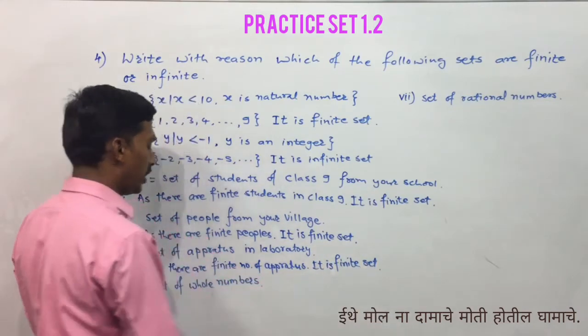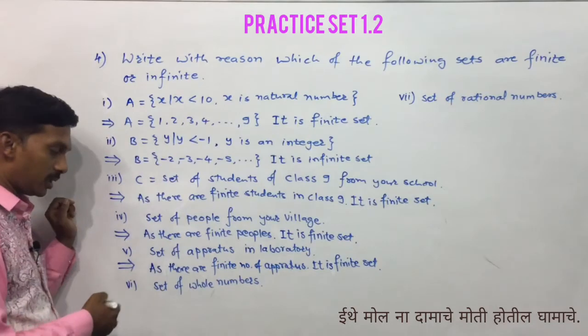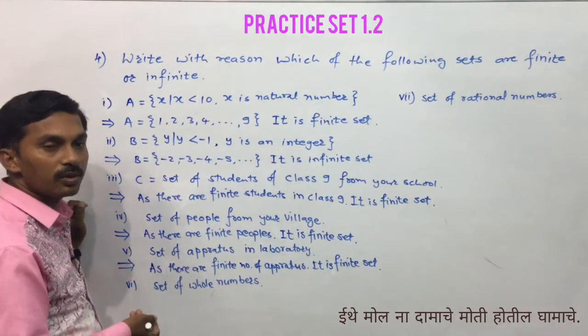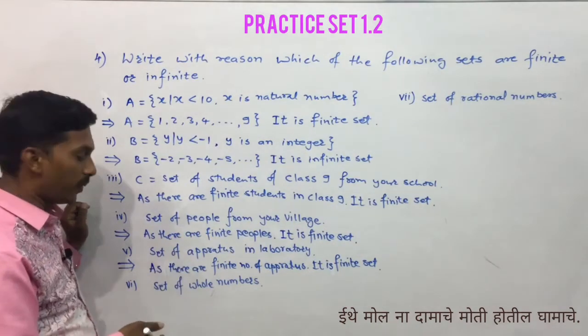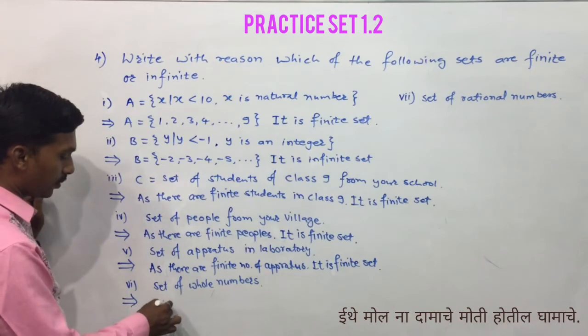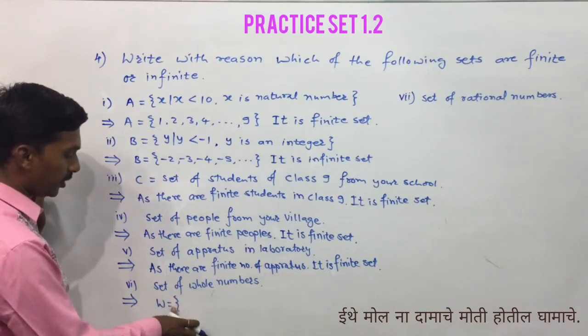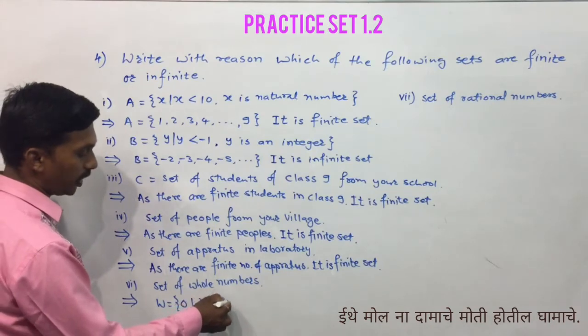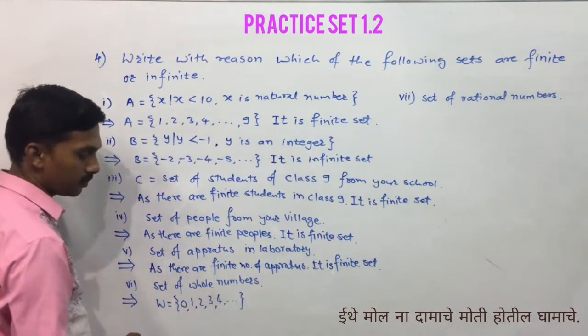Next example, example number 6, set of whole numbers, and we know that there are infinite whole numbers, since it is an infinite set. Or you can write the set here. W is equal to, in curly brackets, 0, 1, 2, 3, 4 and so on.